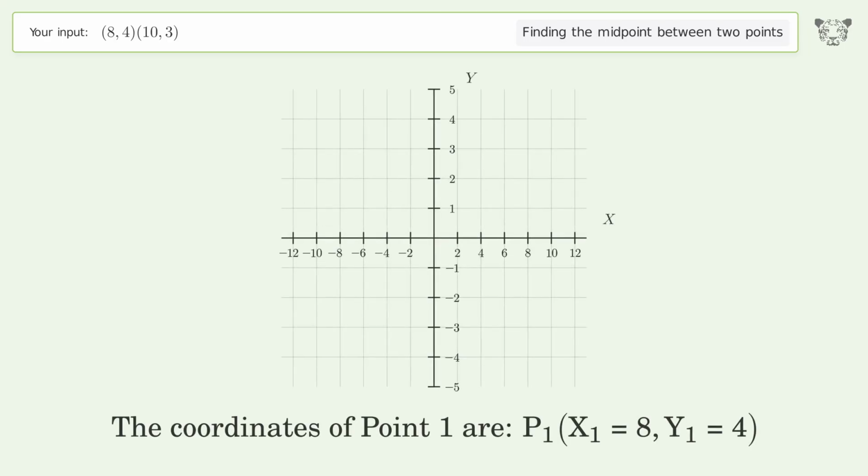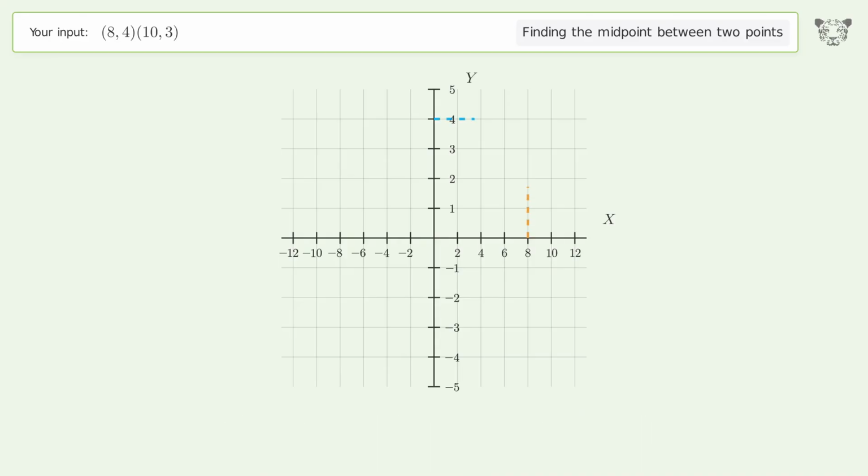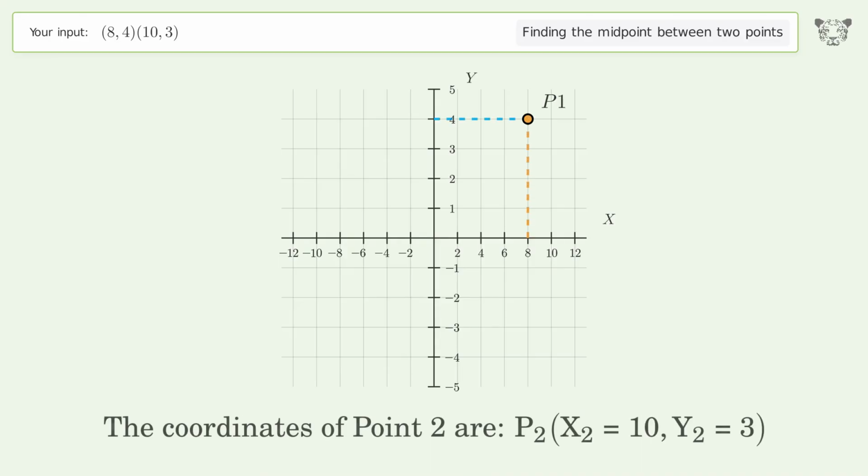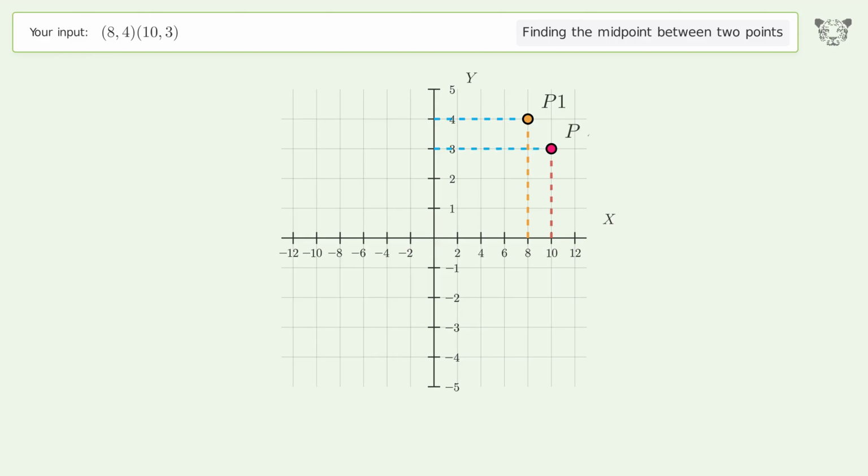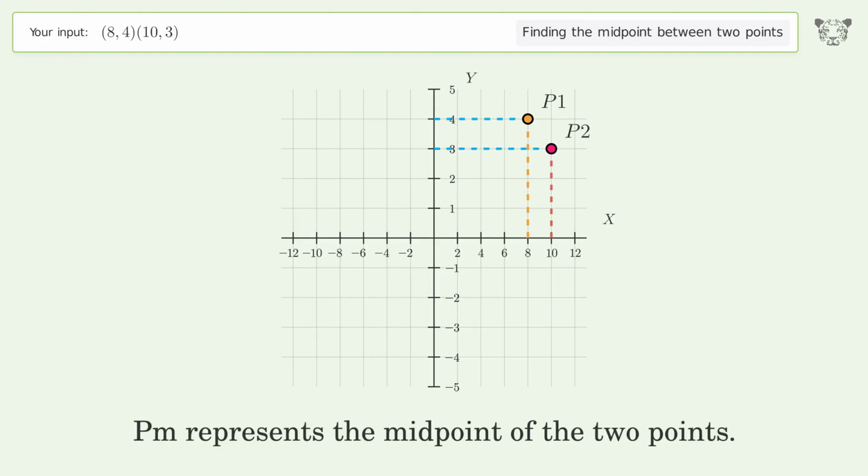The coordinates of point 1 are x1 equals 8, y1 equals 4. The coordinates of point 2 are x2 equals 10, y2 equals 3. PM represents the midpoint of the 2 points.